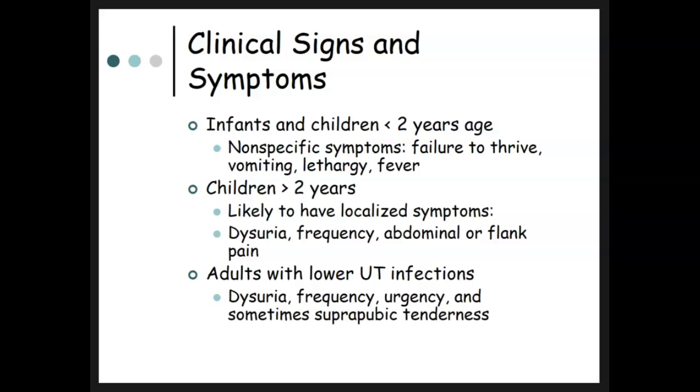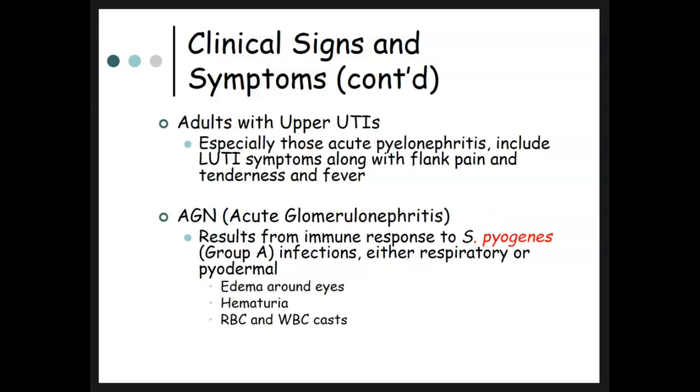The clinical signs and symptoms are also different for the different age groups. Infants and children less than 2, you'll have nonspecific symptoms like failure to thrive, vomiting, tiredness, fever. Children over 2 are likely to have localized symptoms such as dysuria, increased frequency, abdominal or flank pain. Adults with lower UT infections, they have dysuria, frequency, urgency, and sometimes suprapubic tenderness. Adults with upper UTIs will have flank pain and tenderness and fever, especially those with acute pyelonephritis.